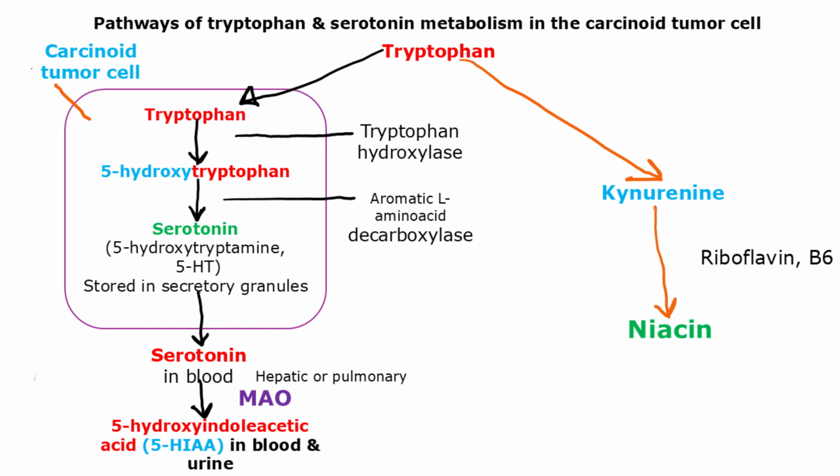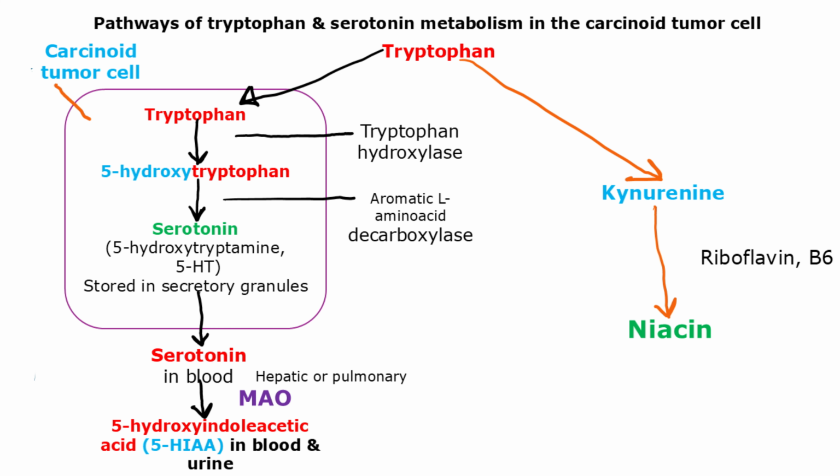Serotonin, or 5-hydroxytryptamine, 5-HT, is produced from the essential amino acid tryptophan and stored in vesicles in the enterochromaffin cells of the gut and in neurons of the CNS and the enteric nervous system. After release, it is metabolized by hepatic and pulmonary monoamine oxidase, or MAO, into 5-hydroxyindoleacetic acid, or 5-HIAA.